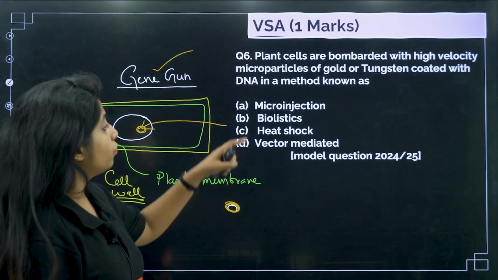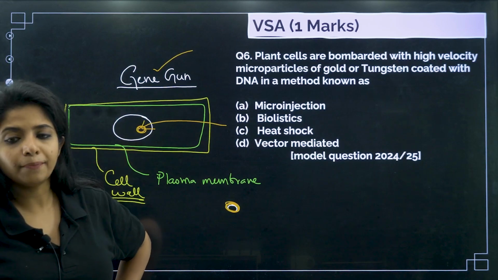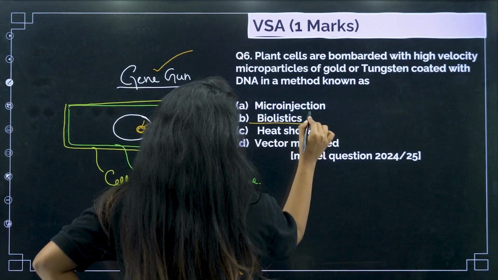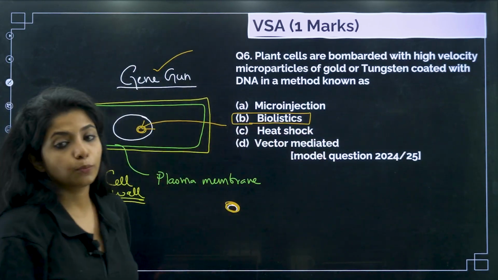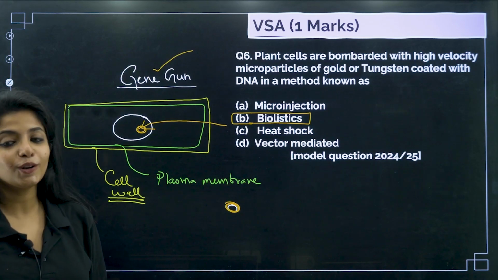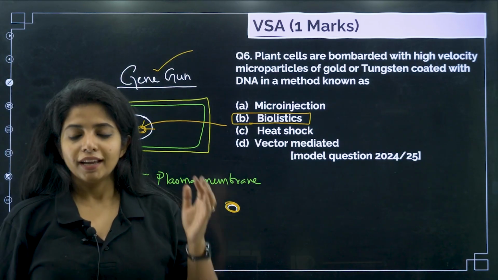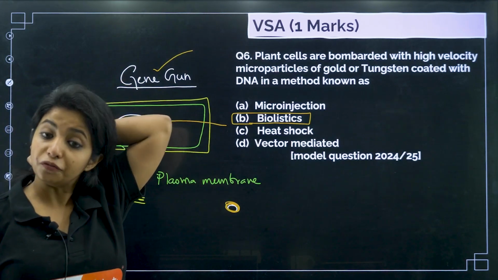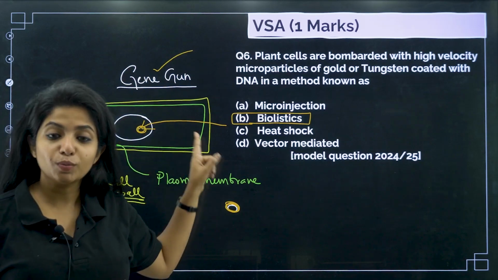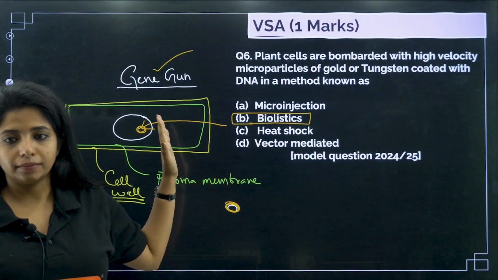Gene gun method. Now over here you do not see gene gun, so what do you do, ma'am? Basically, biolistic is the other term for the gene gun method. So please make sure you know about that. This is given in your NCERT, but people tend to forget it. So for plant cells you have the gene gun method. Why? Know the logic behind it. It's because they have a cell wall which is extra thick.